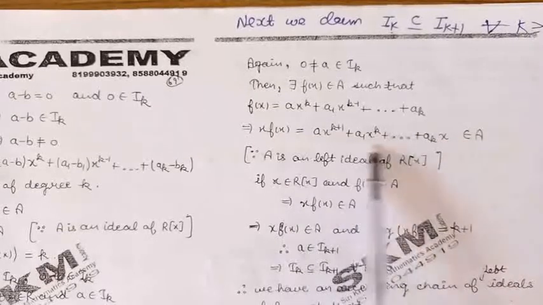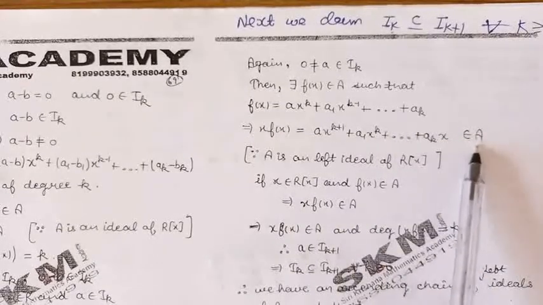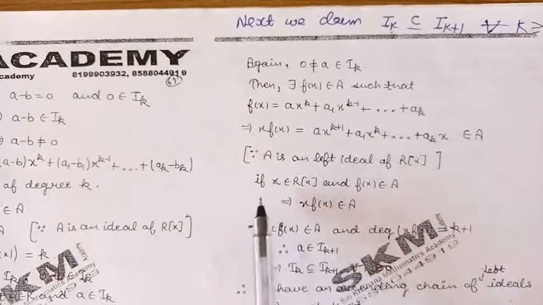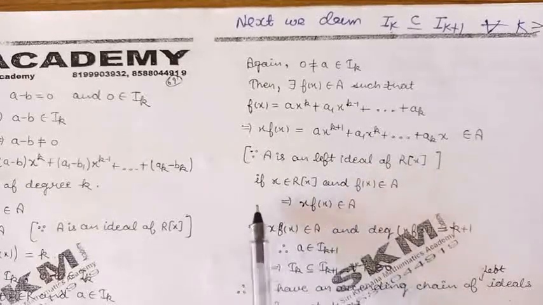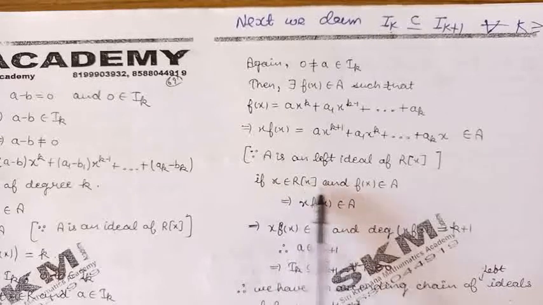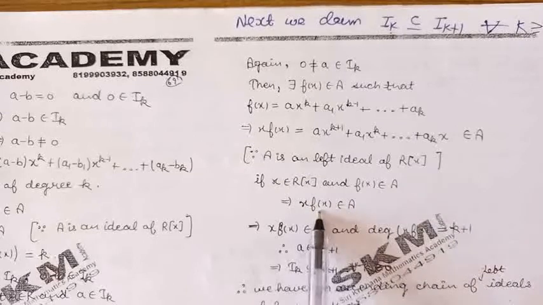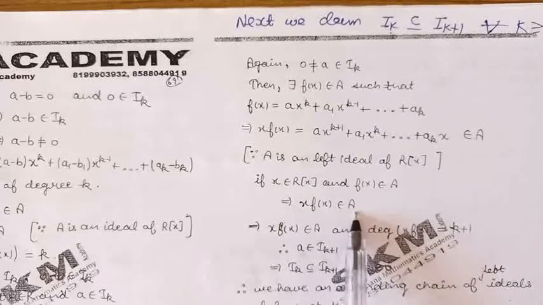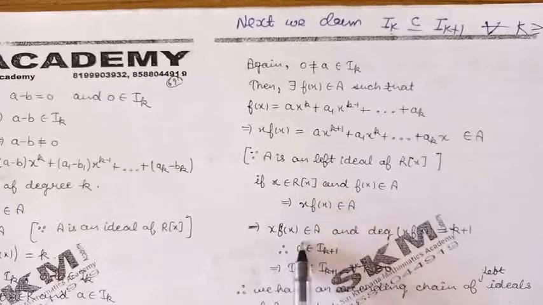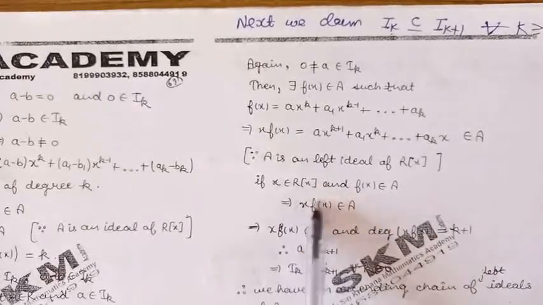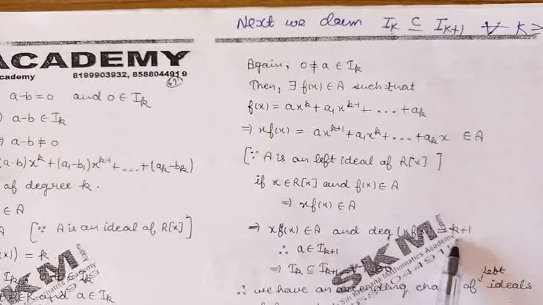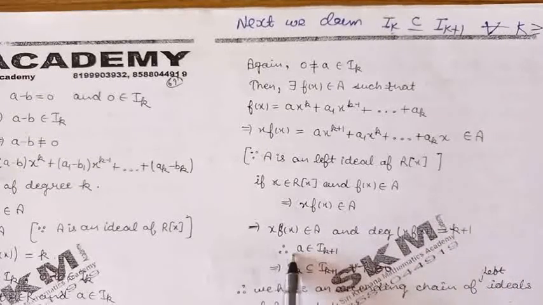Now this expression again belongs to A, because A is a left ideal of the polynomial ring R[x]. So by definition of left ideal, if we take x belonging to the polynomial ring and f belonging to A, then x times f will again belong to A. Now this element belongs to A and the degree of this polynomial is k plus 1. So by definition we can say that a belongs to I_(k+1).